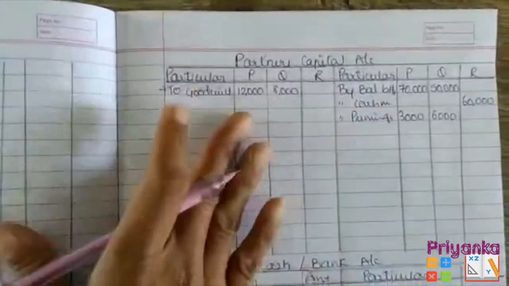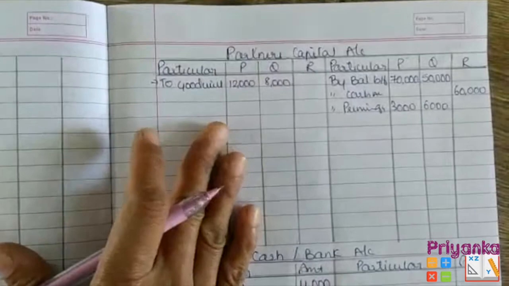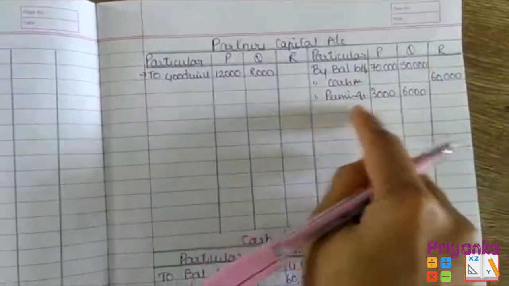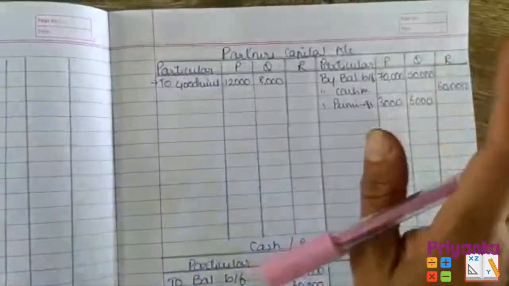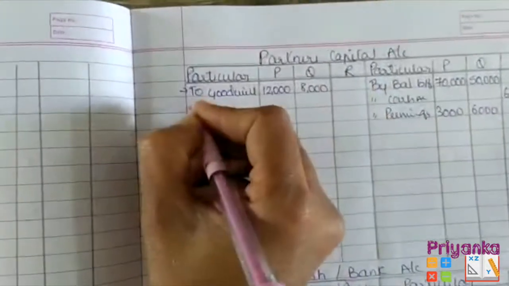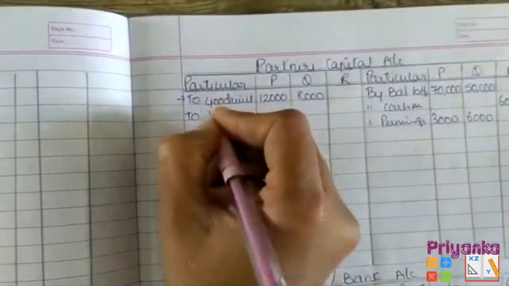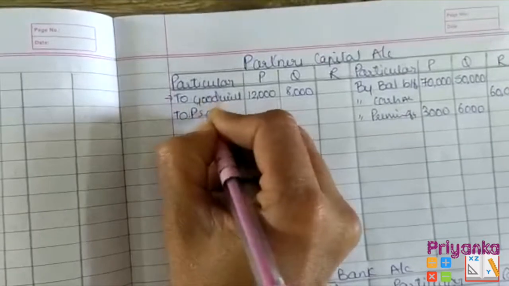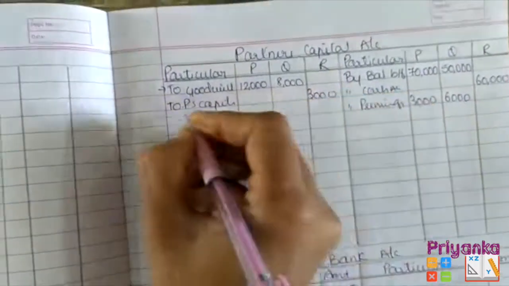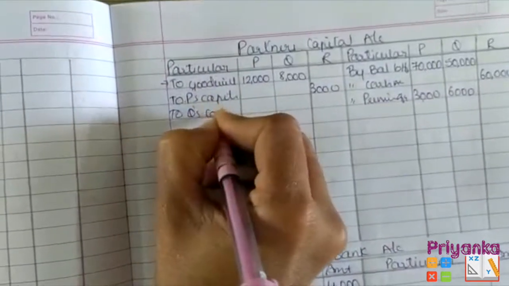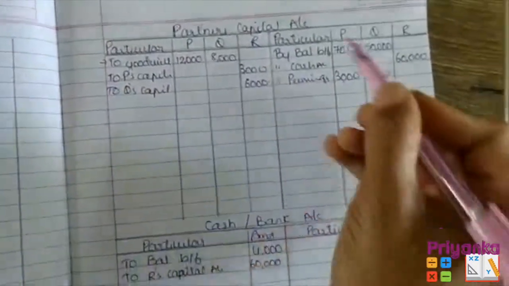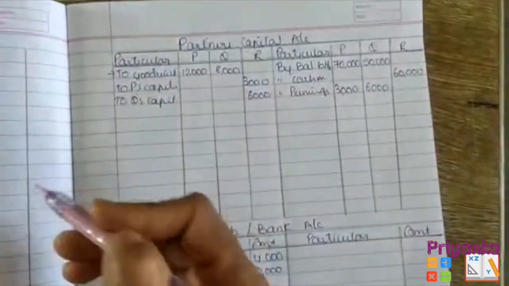When we are taking it, you have to come to the partner's capital account debit side. Here we are giving to P and Q the premium of goodwill of R, that we have to keep on the credit side, and when we are removing, we will remove from R. That is, to P's capital, where R is giving 3,000, and to Q's capital, that is 6,000. This is how we have to give the entry. यहाँ पे उसको देना है और यहाँ से R में से ले लेना है.